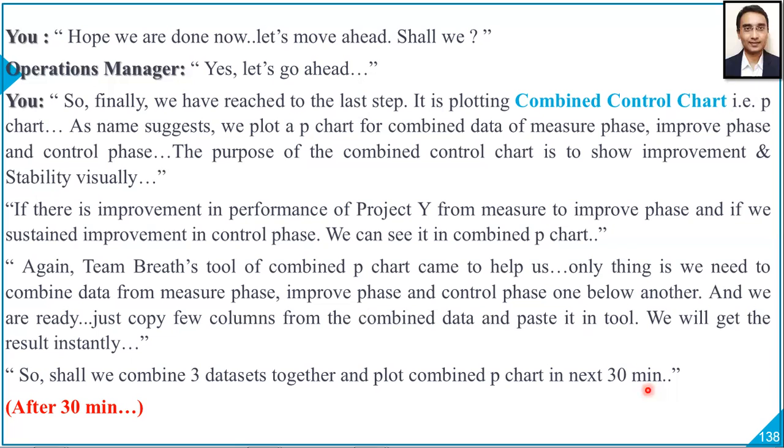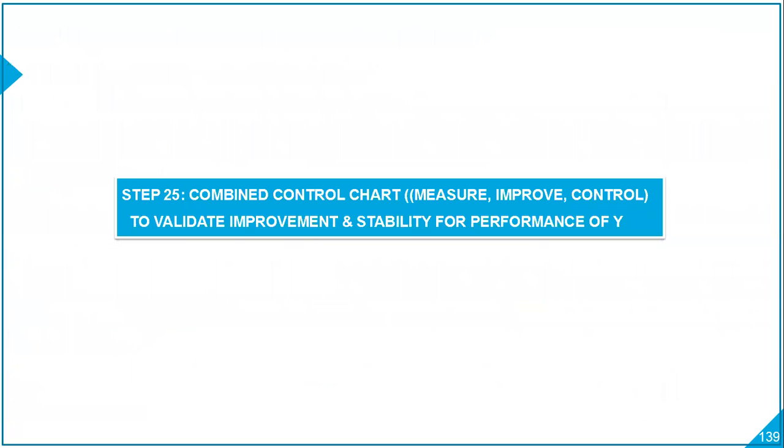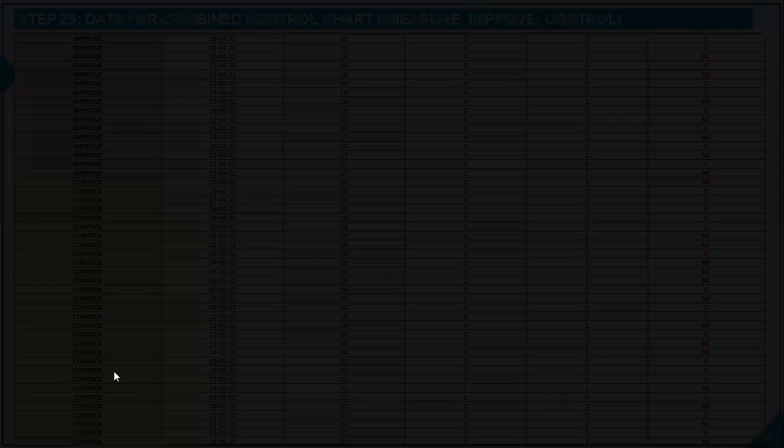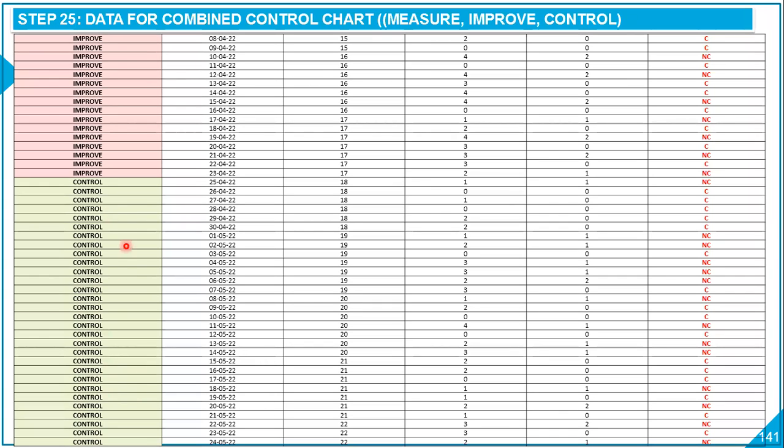So after 30 minutes, right, the combined control chart, measure, improve, and control to validate improvement and improvement stability for performance of project Y. So these are the data sets you could see: a measure phase data set combined with improve phase data set and that of control phase data sets, right?